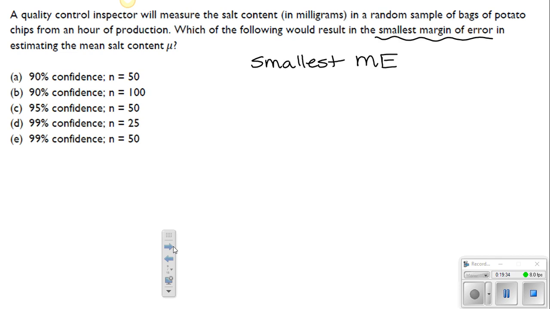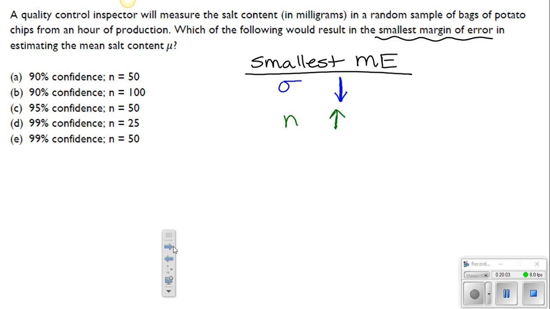margin of error? So if you want to shrink your margin of error, the first thing that you need to know is that smallest margin of error means that variability is going to be low. So if your variability is going to be low there, you need to think about how sample size is going to play an effect. Well, we've been talking about it throughout the review. Sample size will have to be high.